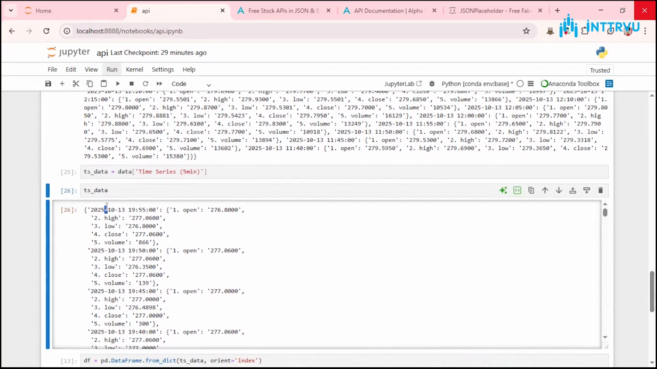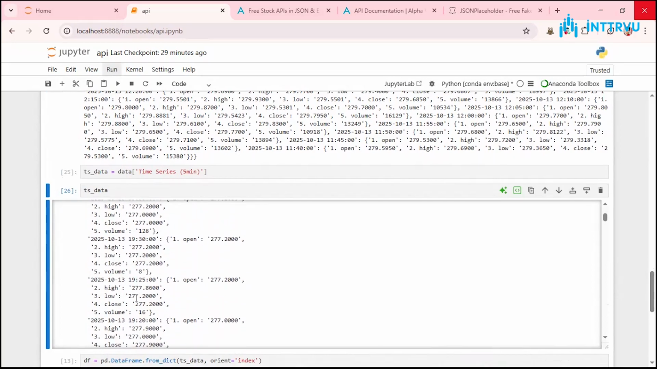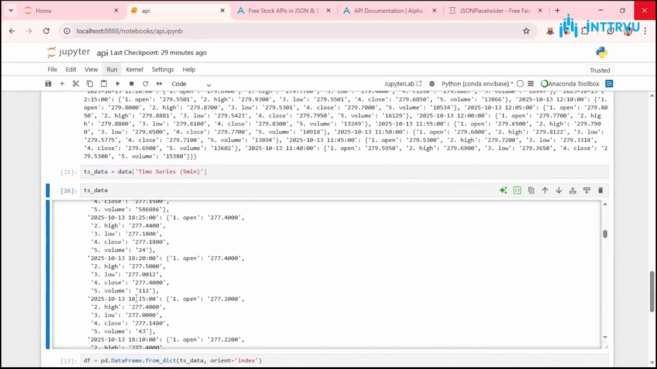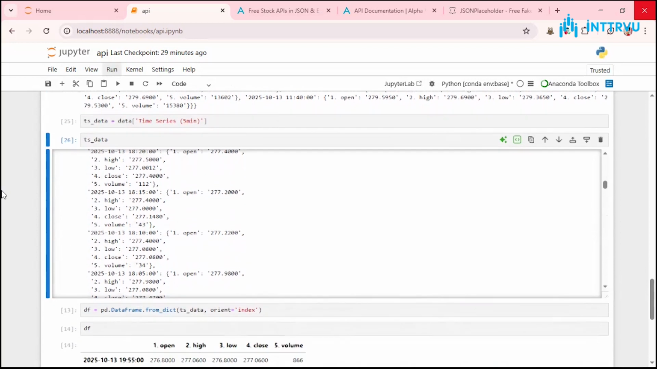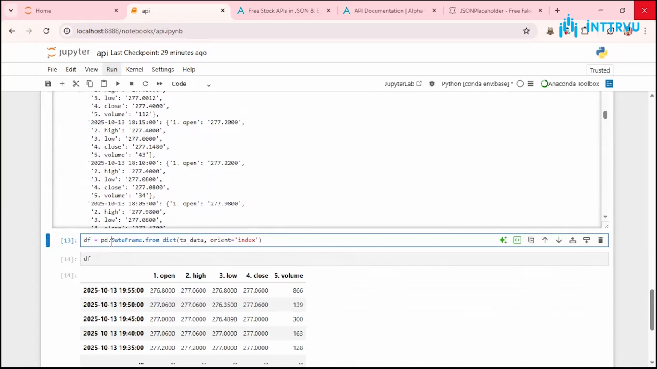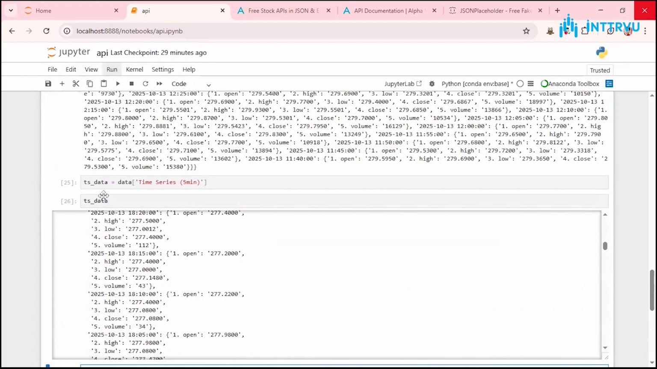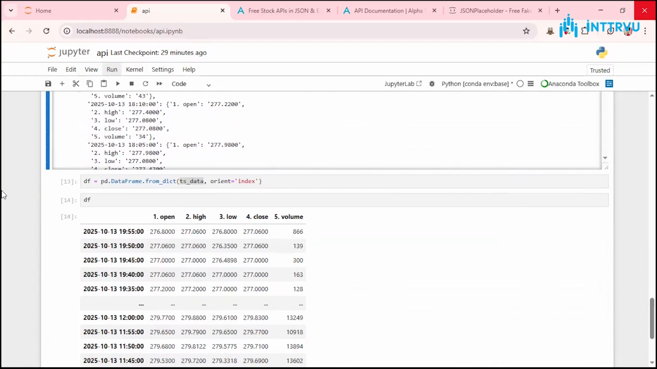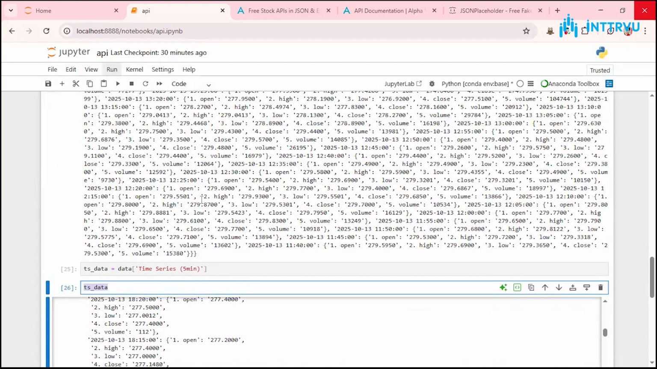I have the times, 7:55, 7:50, 7:45, 7:40, 7:35, and the prices. I have all that information. Now I need to convert this into a pandas data frame. I'll just say pd.DataFrame.from_dict and pass this ts_data. There are different ways you can convert different data into pandas. This is one way to do it for this particular format. If you get a different format as an output, there are different ways to do it, and you can figure it out using documentation.